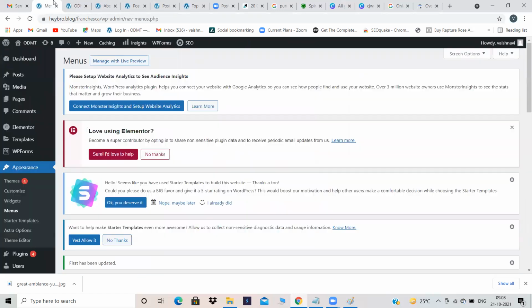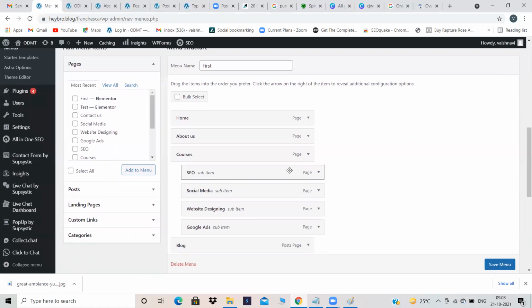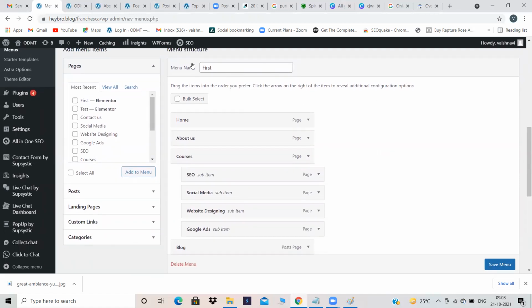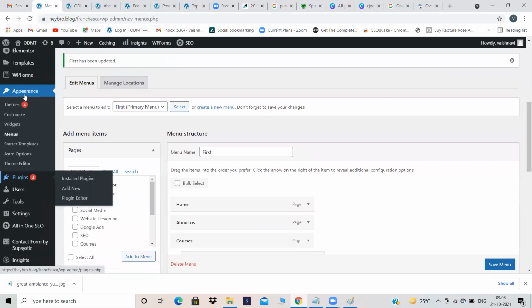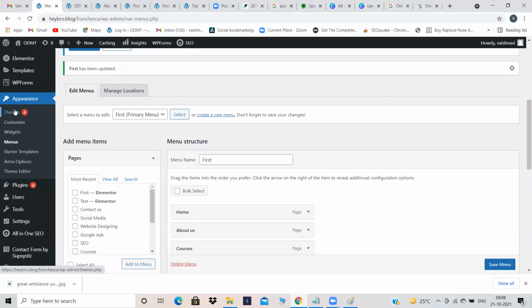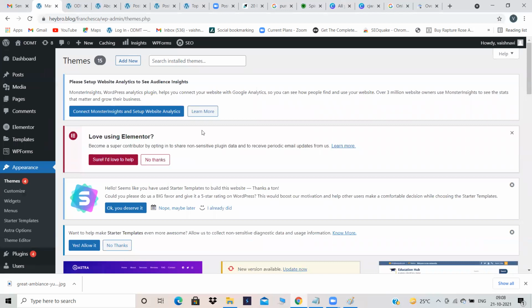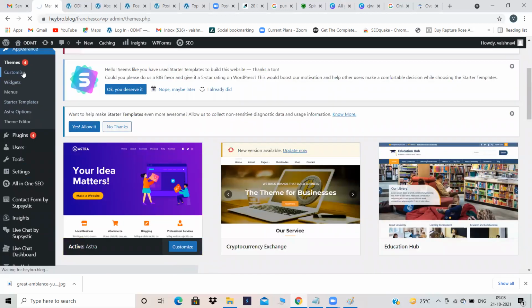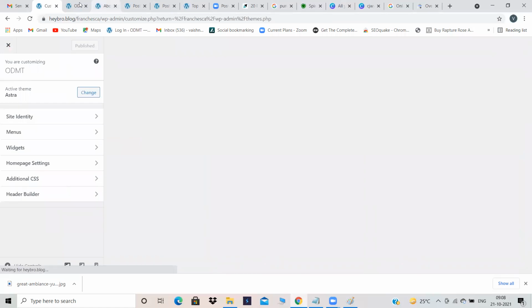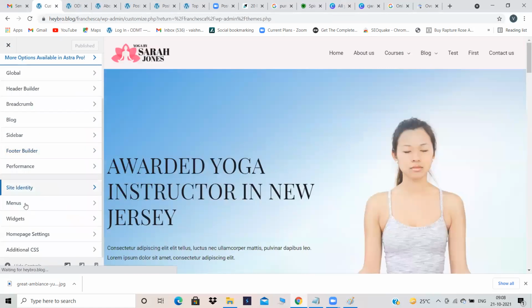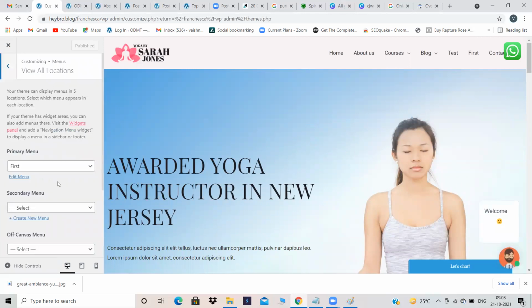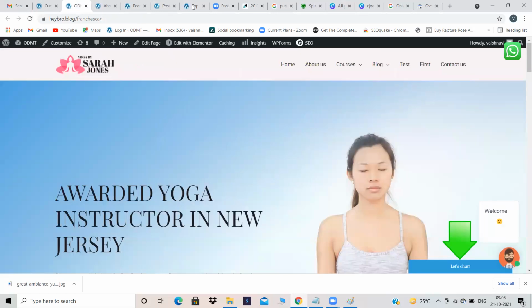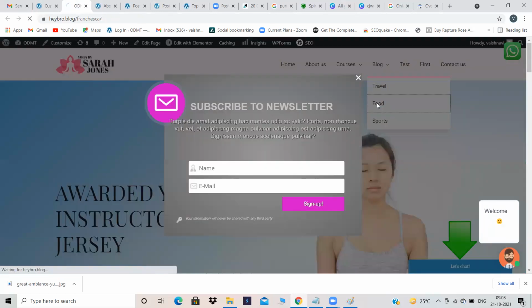Yes, can you see now? Now what was the mistake? My menu name is first. Can you see over here? My menu name is first, but in my theme also a menu will be there, right? Do you remember? Go to customize. It was main, so I changed it to first. View all locations. It was main, so I changed it here to first. Now food, right? Just take it.